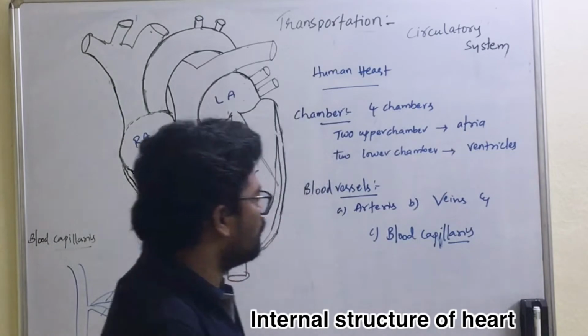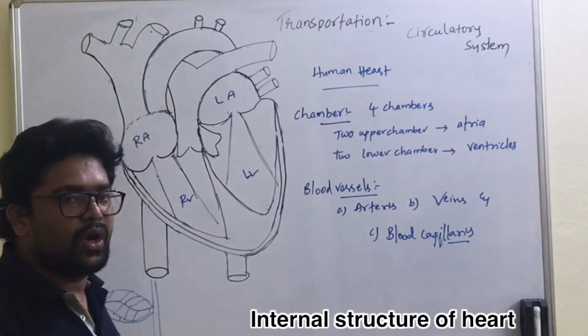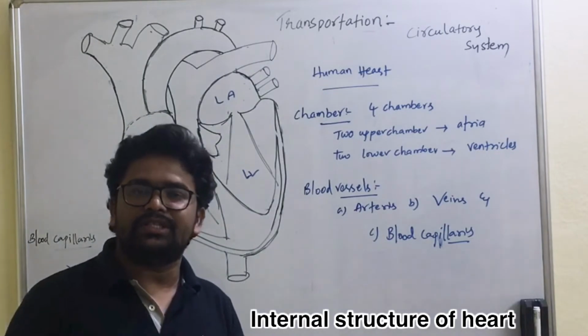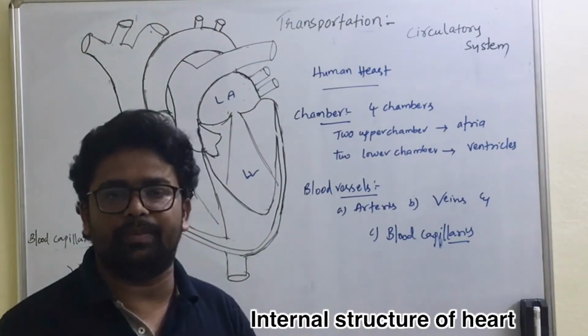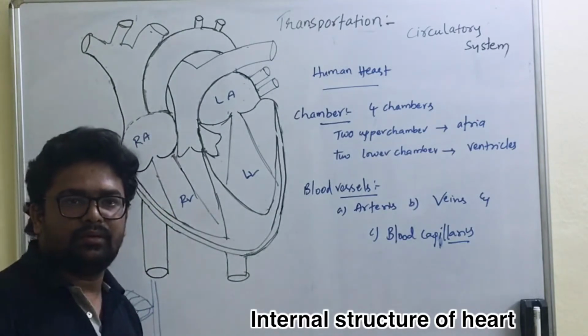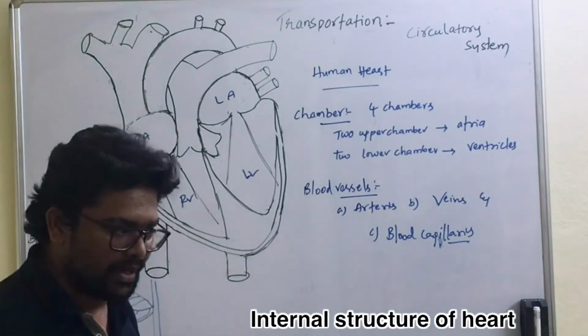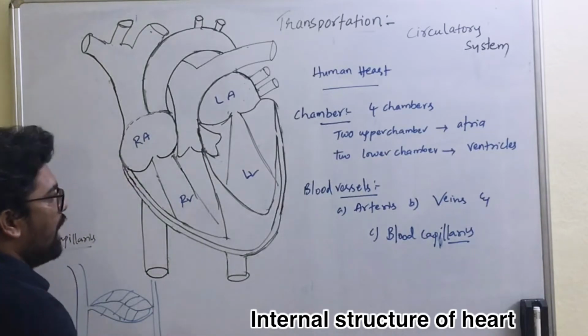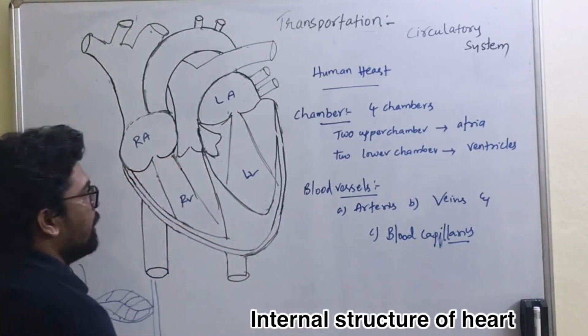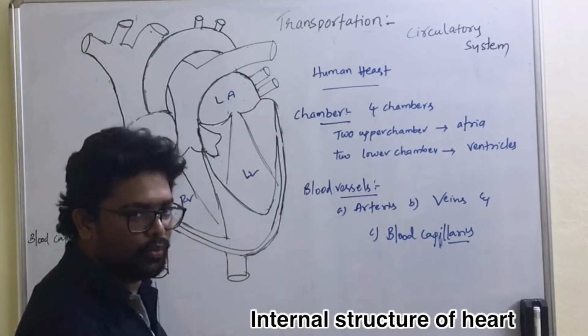Let us discuss arteries first. Arteries are a type of blood vessels which supply blood to different body parts away from the heart. They carry blood from the heart to various body parts. We have two very important arteries, the pulmonary artery and the aorta.